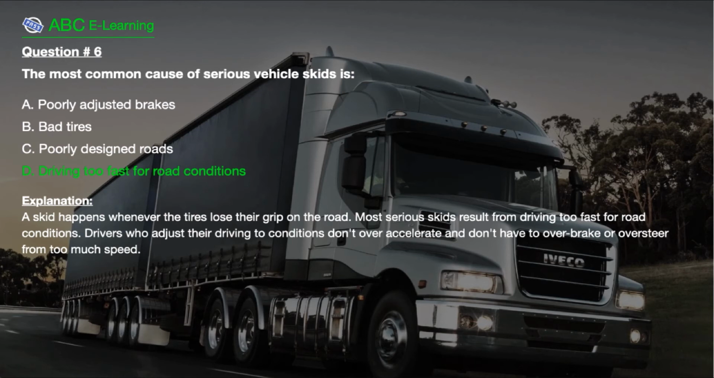The correct answer is here, D. Driving too fast for road conditions. Explanation. A skid happens whenever the tires lose their grip on the road. Most serious skids result from driving too fast for road conditions. Drivers who adjust their driving to conditions don't over-accelerate and don't have to overbrake or oversteer from too much speed.